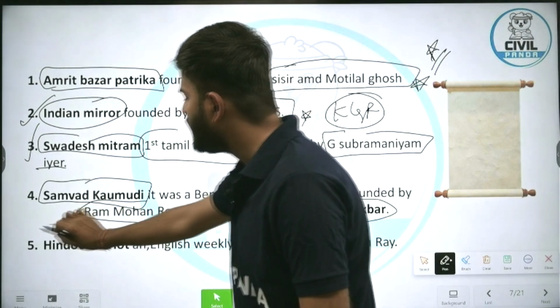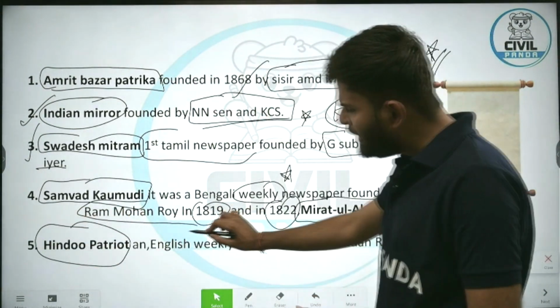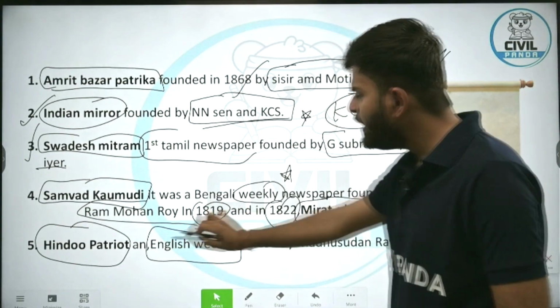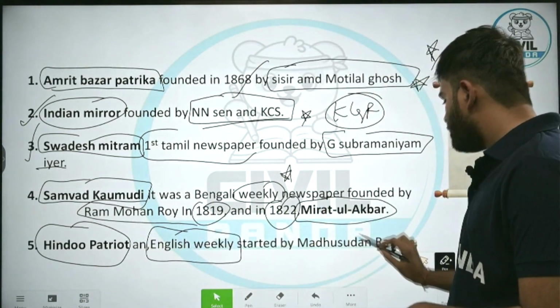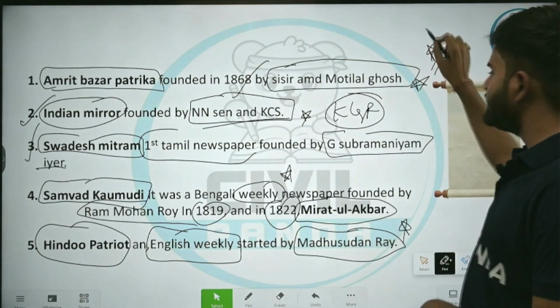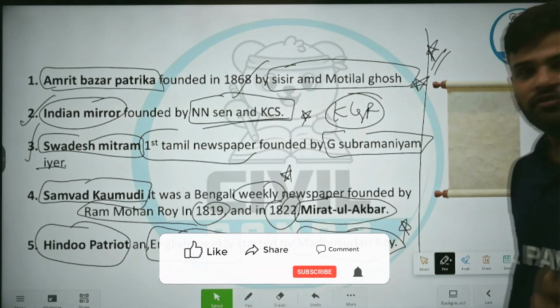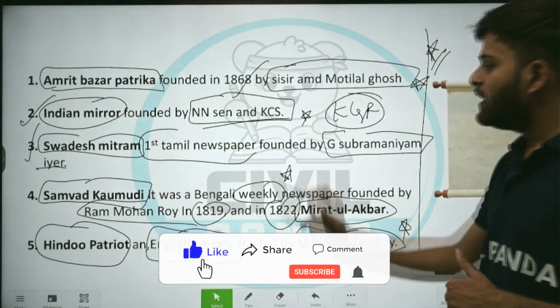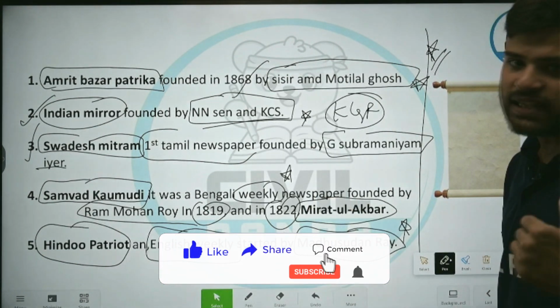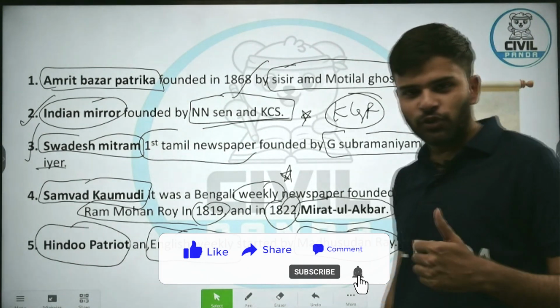Fifth, Hindu Patriot. As the name suggests, Hindu Patriot was an English weekly started by Madhusudan Ray. These are the things: Amrit Bazar Patrika, Sisir and Motilal Ghosh; Indian Mirror, Anand Sen and Keshab Chandra Sen; Swadesh Mitram, first Tamil newspaper, G. Subramaniam Iyer; Samvad Kaumudi and Mirat-ul-Akbar, Raja Ram Mohan Roy; and Hindu Patriot, English weekly by Madhusudan Ray. Next.